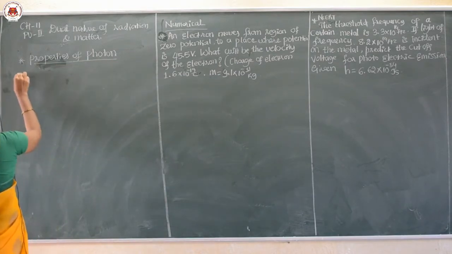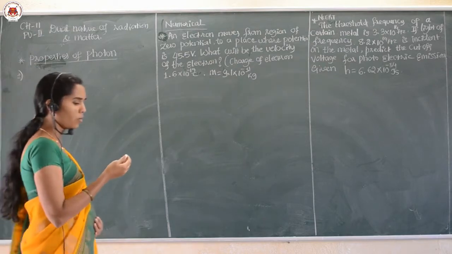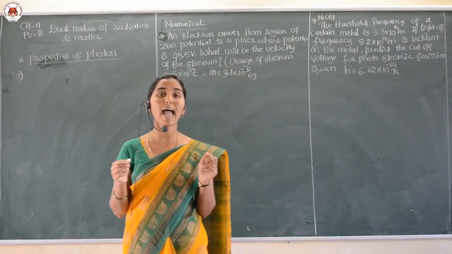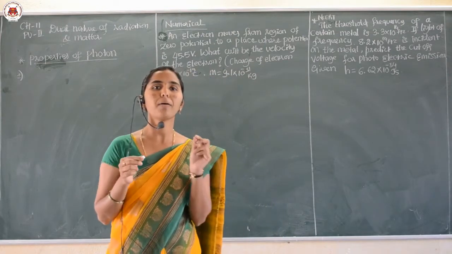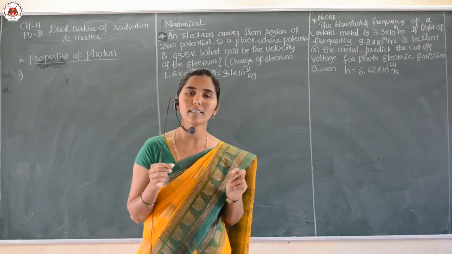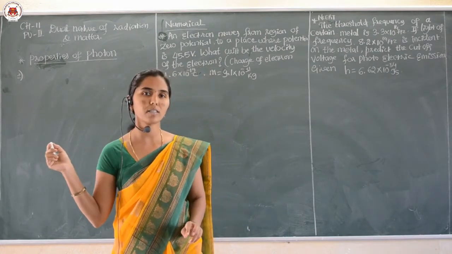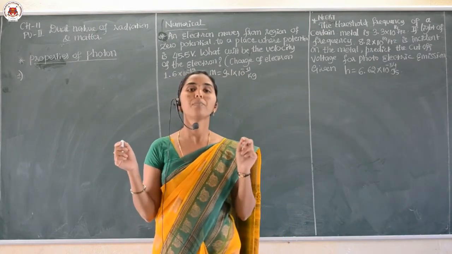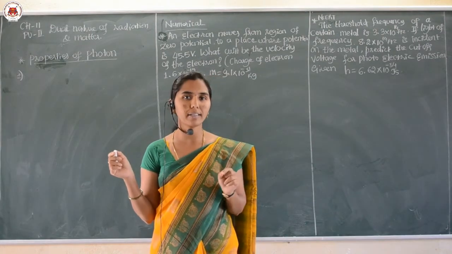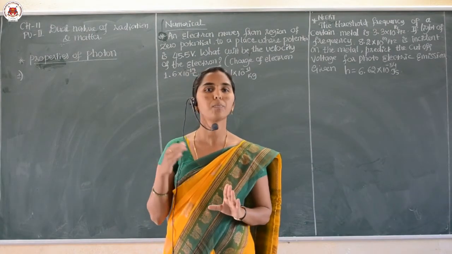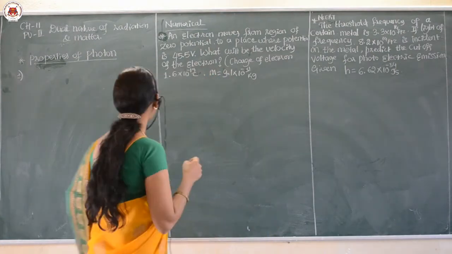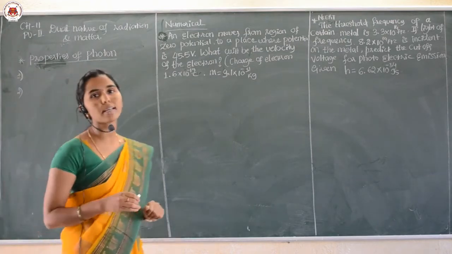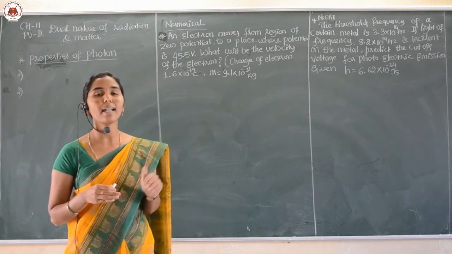The first property: if the radiation interacts with the metal surface, it acts like a particle, and that particle with energy is called the photon. First we say what the photon is. When a radiation interacts with the metal surface, it acts like a particle, and that is called the photon.